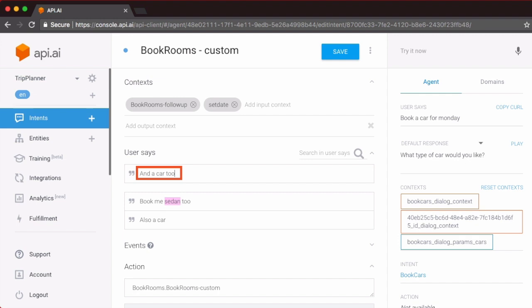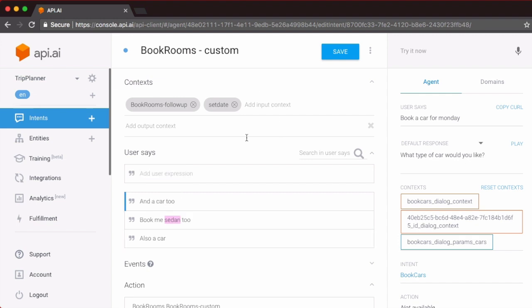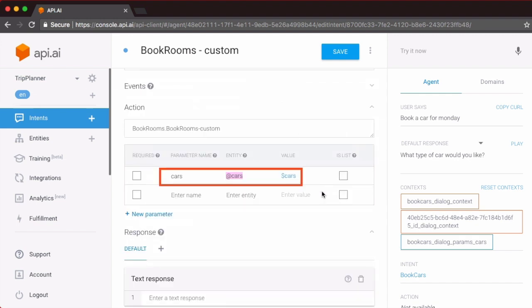Now, because the customer assumes that you know the date for which you want the car booking when we are in this follow up intent, none of the user expressions will specify the date, which means the date parameter has to be added in manually. Dialogflow has a provision for this as well.